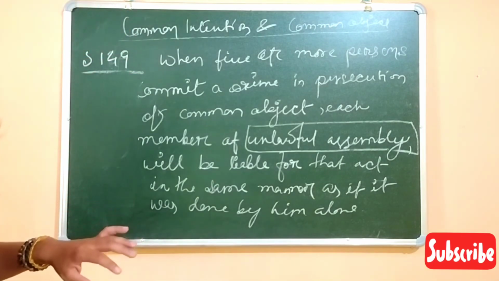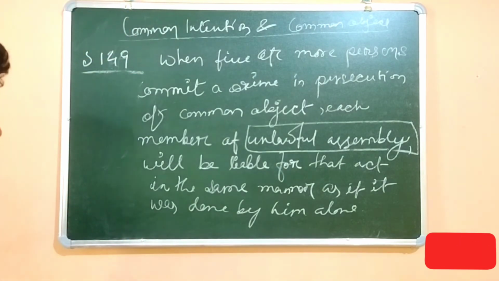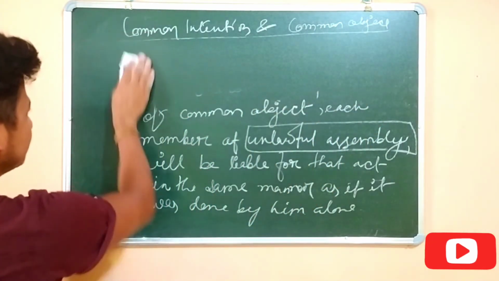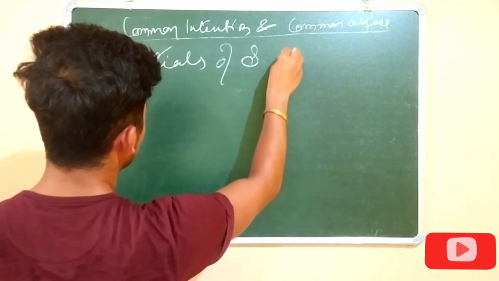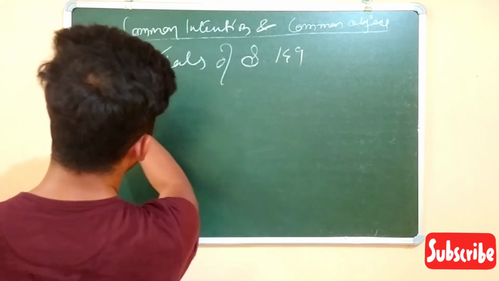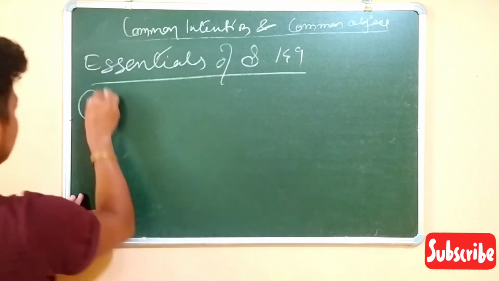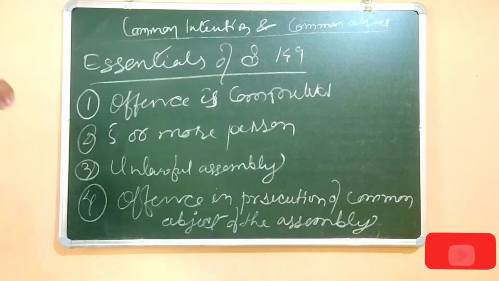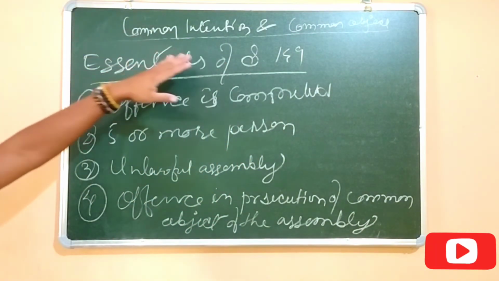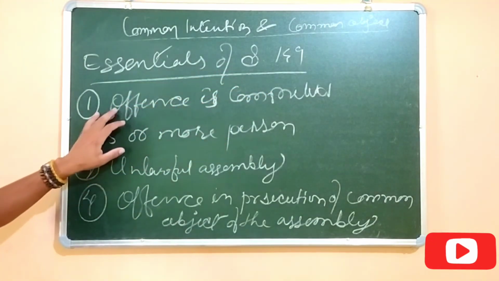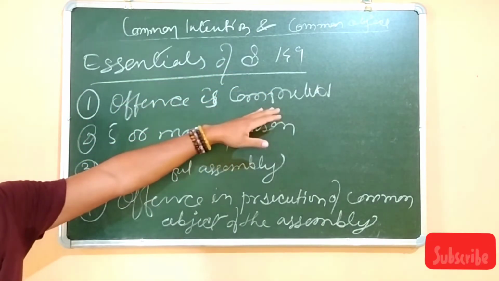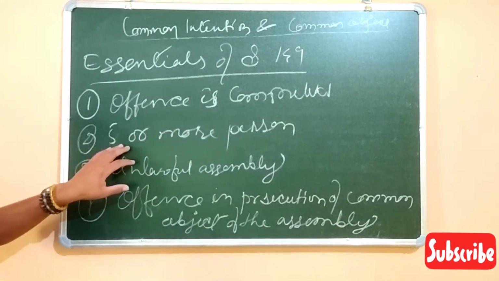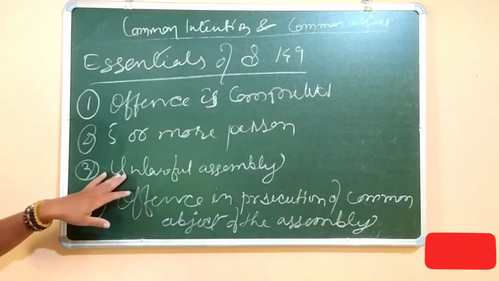Okay, so now let's look at the essentials of section 149. The essentials are: first, an offense is committed. Second, the offense is committed by 5 or more persons. Third, there is an unlawful assembly.